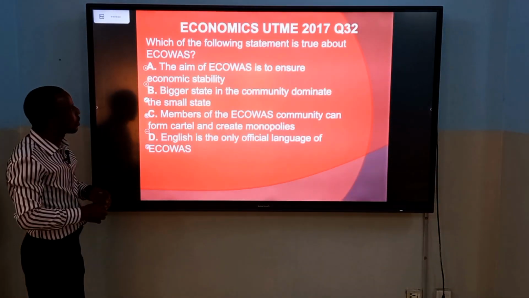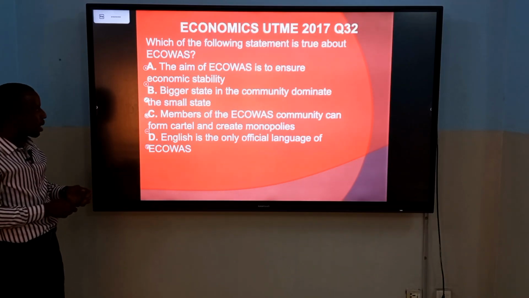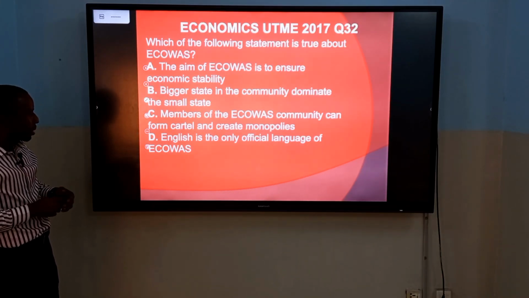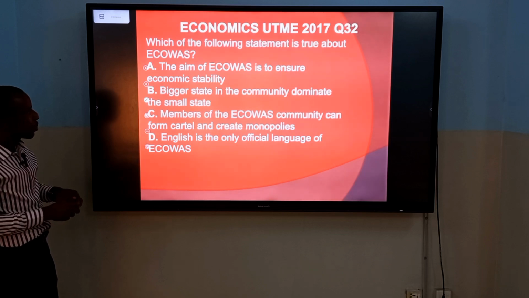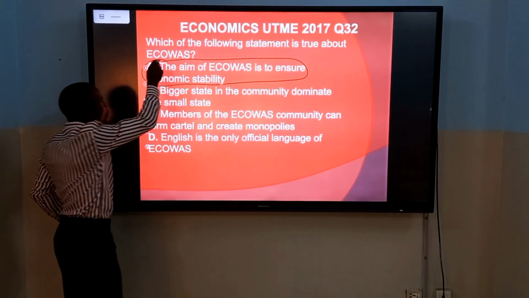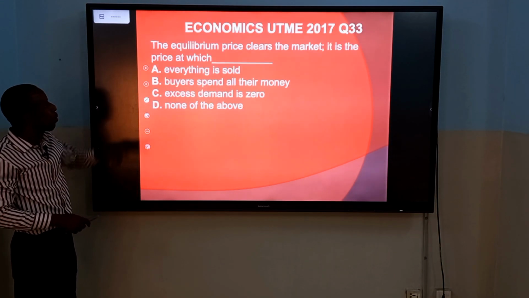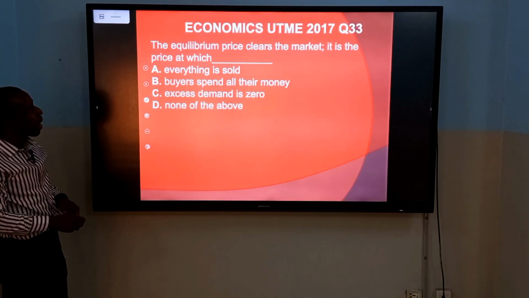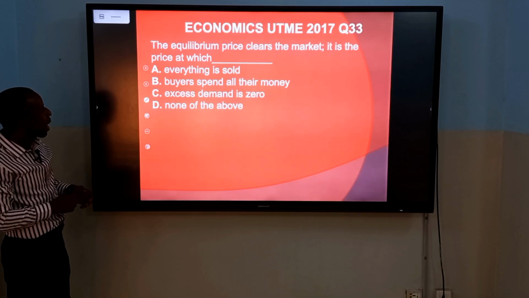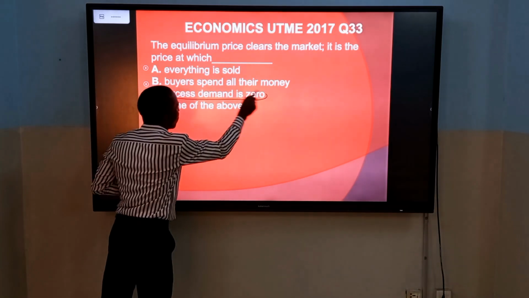We have question 32. Which of the following statements is true about ECOWAS, that's Economic Community of West African States? What is true is to ensure economic stability, to ensure that the economy of all the countries that constitute ECOWAS is stable. We have question 33. The equilibrium price clears the market. It is a price at which excess demand is zero.